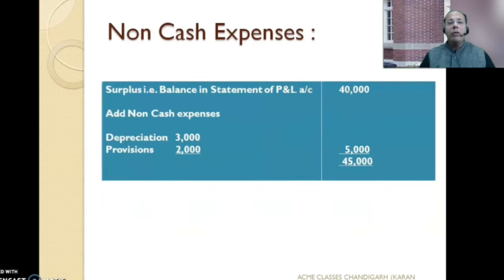Therefore, you might have seen that in the cash flow statement, non-cash expenses are added back to the net profit or surplus, that is balance in statement of profit and loss account, because we will not be in a position to calculate cash inflows and outflows if we have both the non-cash and cash expenses affecting the net profit figure.